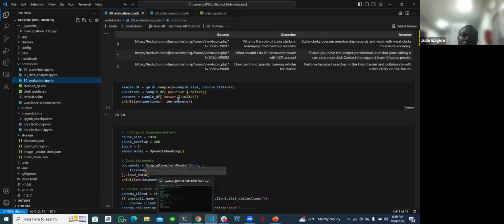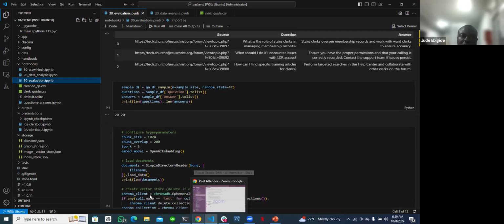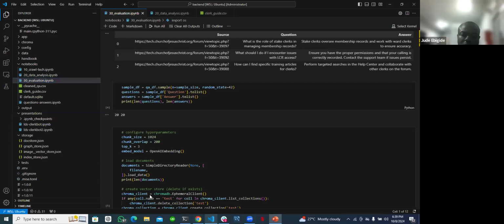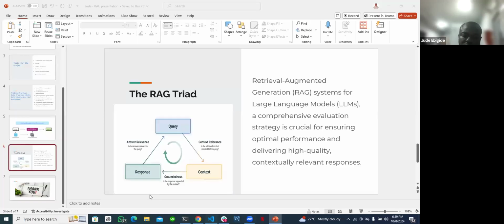All right, so this is the app, and if I ask, these are some of the questions from the label data. What are the responsibilities of an assistant clerk?